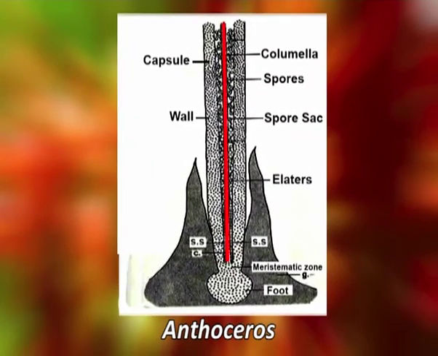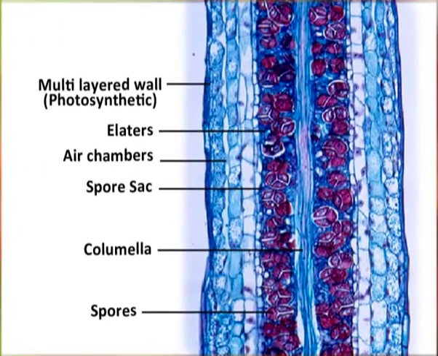The sporophyte of Anthoceros consists of a long cylindrical capsule and a foot with a meristematic zone at its base. The capsule wall in Anthoceros is multilayered with stomata and air chambers. The cells contain chloroplasts and thus the capsule wall is photosynthetic. The capsule wall develops from the outer layer of amphithecium, while the inner layer of amphithecium gives rise to spore sac. The sporogenous sac contains spores and pseudoelaters.